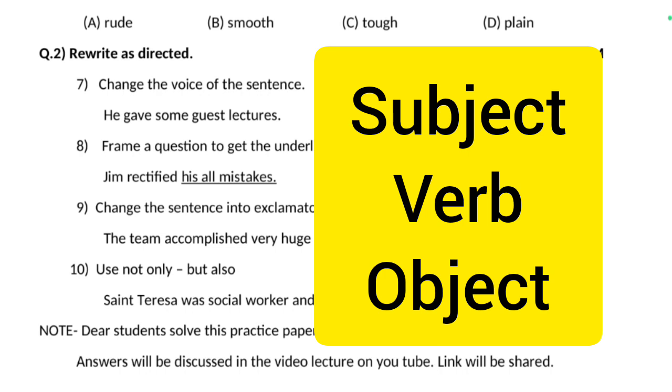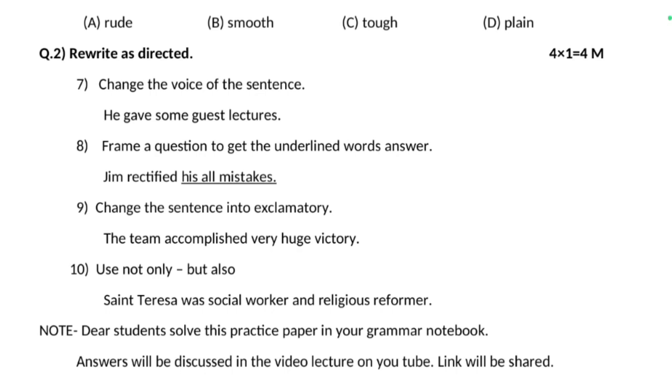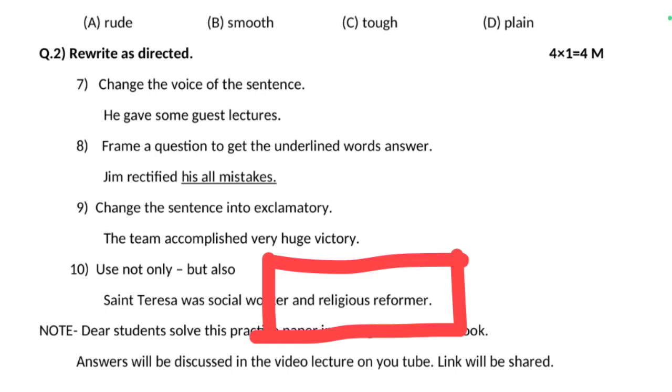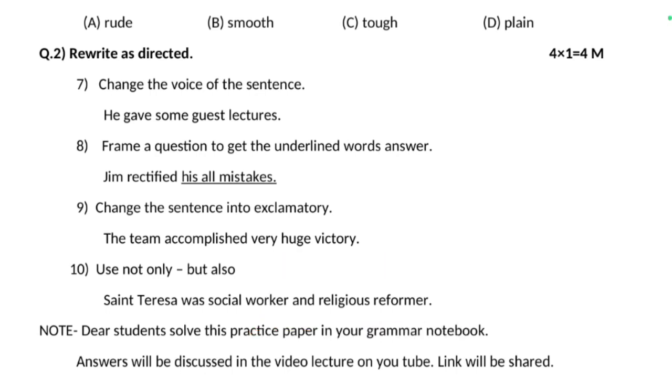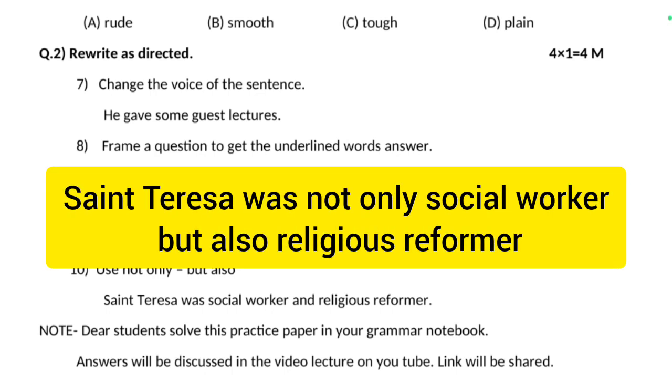If we use but also before the verb, then not only will also come before the verb. Here we are using but also before the object because religious reformer is the object. We know instead of and we have to use but also, so we have used but also before the object. One more object is there in the sentence, social worker. The correct answer is: Saint Teresa was not only social worker but also religious reformer.